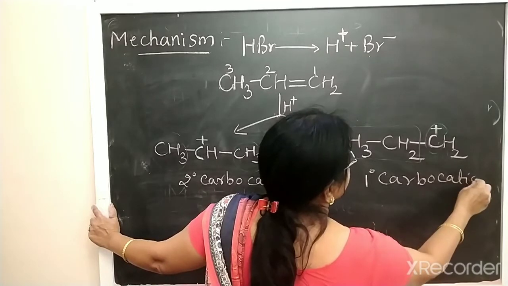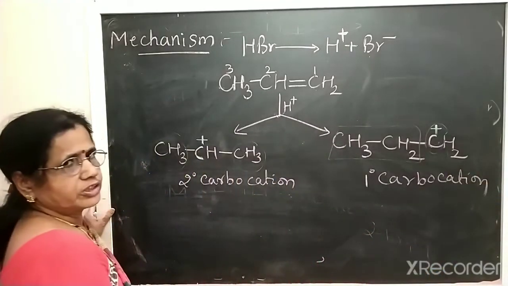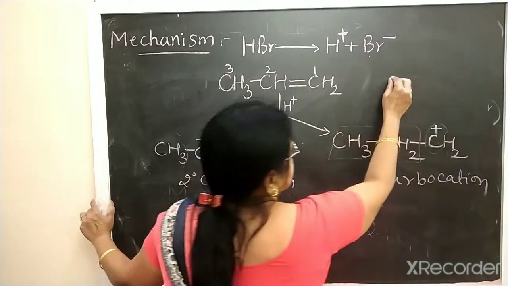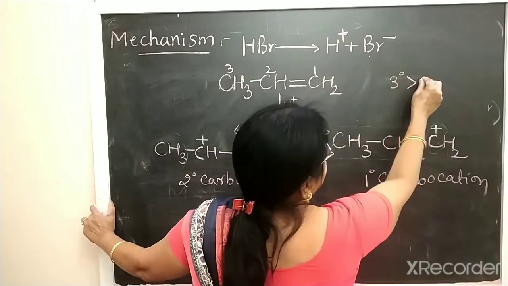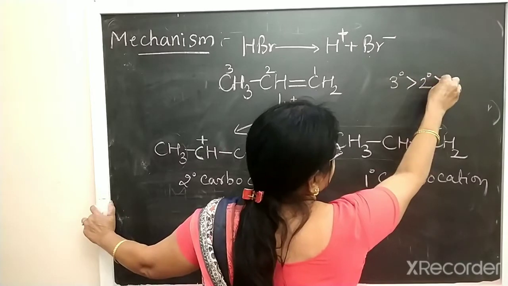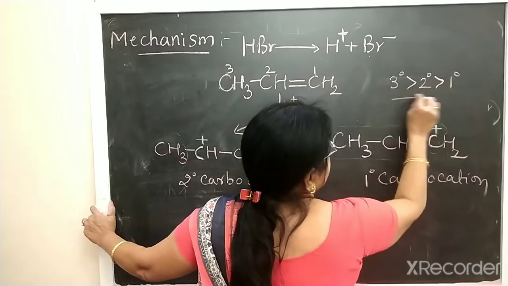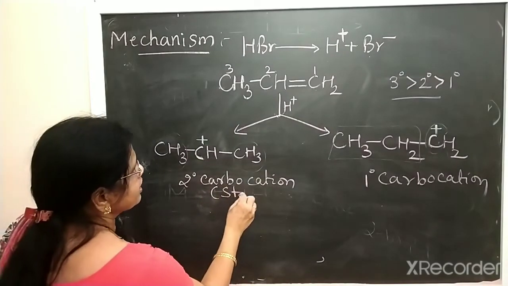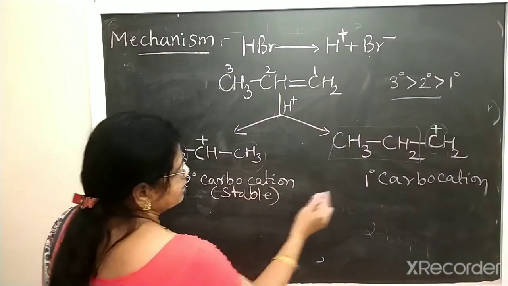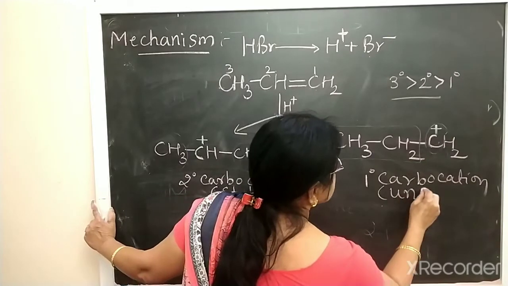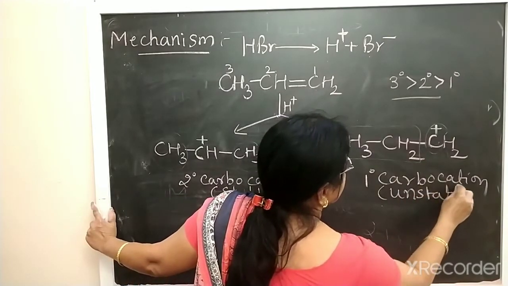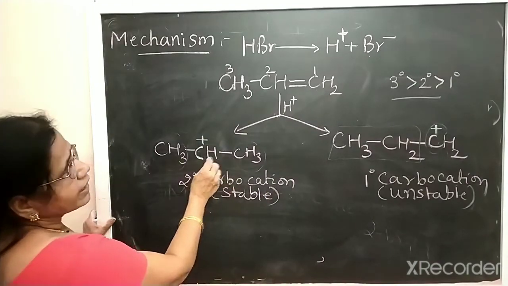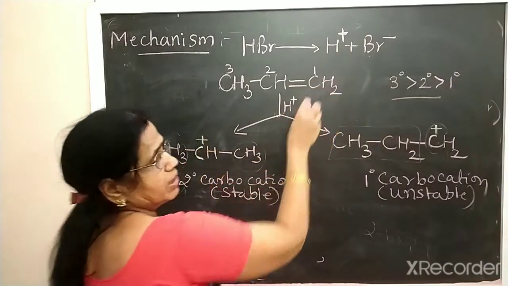As you studied, tertiary carbocation is more stable than secondary, and secondary is more stable than primary. Therefore the secondary carbocation is more stable, whereas the primary carbocation is unstable.